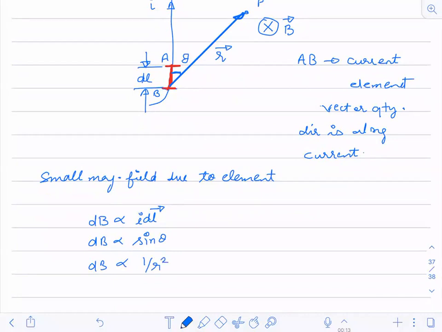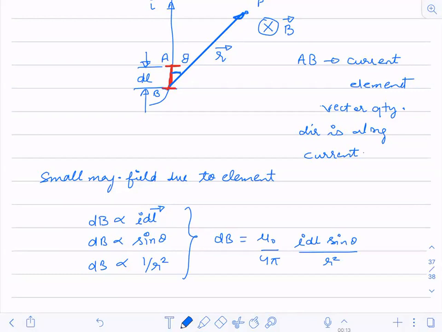Now, if I combine all these three relations, what does this dB become? It will be written as mu naught upon 4 pi, because that's the constant, into IDL sine theta divided by R square. This is what we are getting.